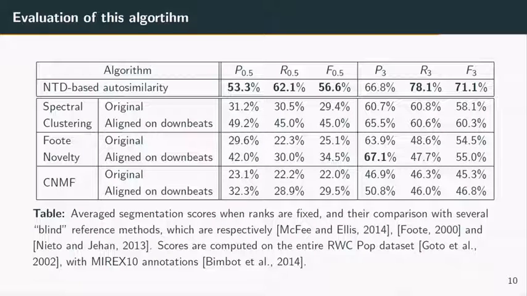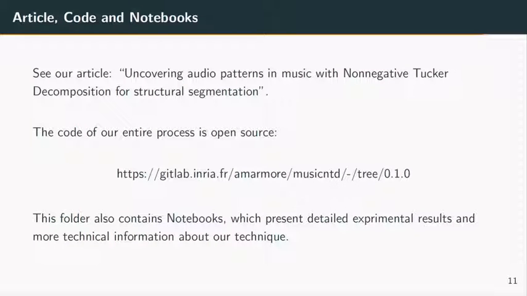In our paper, a structural segmentation method using the NTD-based representation has been designed, tested, and compared to other state-of-the-art blind methods, that is, methods which do not require a set of training examples. In our experiments, our method outperforms conventional ones on the RWC-POP dataset. Additional results, reported in the paper but not on this slide, indicate that it could potentially be competitive with deep learning-based approaches. The whole code related to this work is open source and has been made accessible at this link